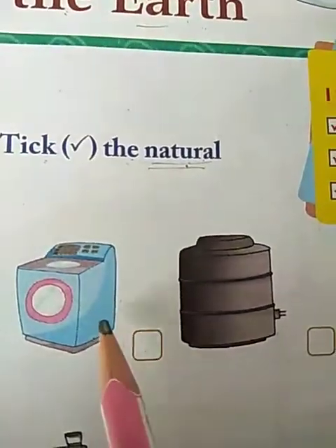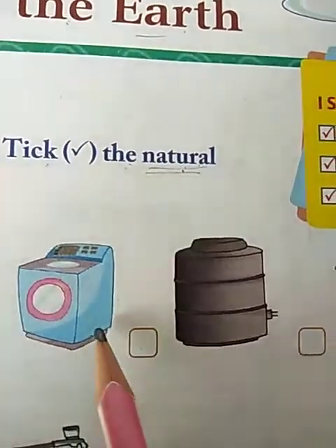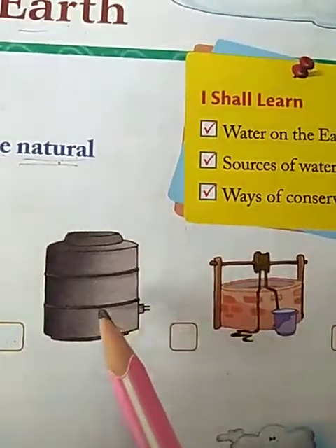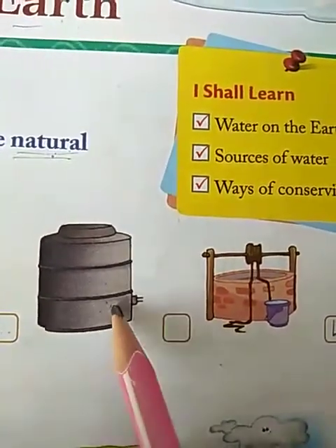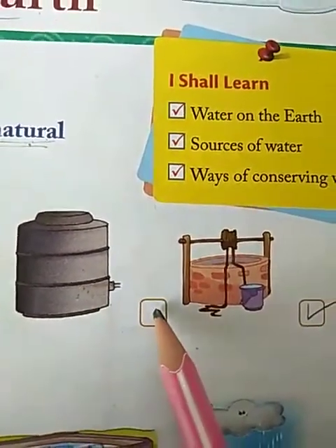This picture is of a washing machine. It's a human-made machine. It is not a source of water. Leave it. This picture is of a tank. Again, it's not a natural source of water, so we leave it as it is.